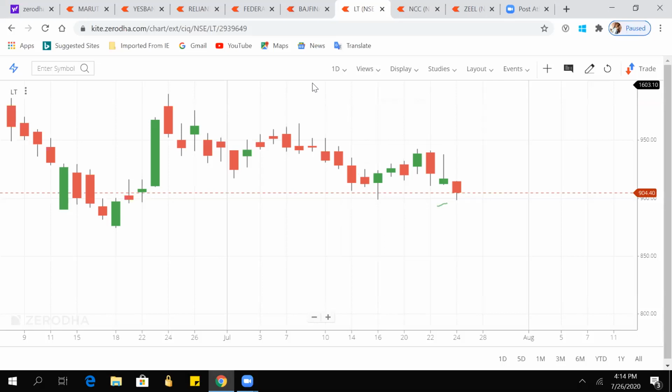Okay, fine. Friends, any doubt with respect to support and resistance? Hi Ashish, Sairam here. How can we identify a false resistance and false breakout in general?